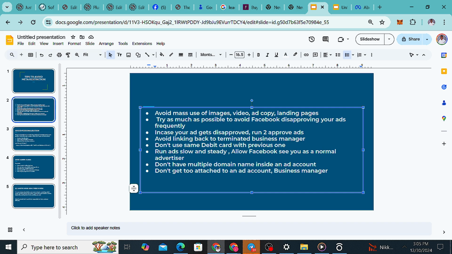When your ad gets disapproved, then you want to launch two ads that they will approve. It's not important that the ad will go live. Just ensure they approve it. Even if after 10 minutes they approve it, turn it off. On every ad of yours that gets disapproved, ensure that you launch two, in order to safeguard your ad account if you are starting out.